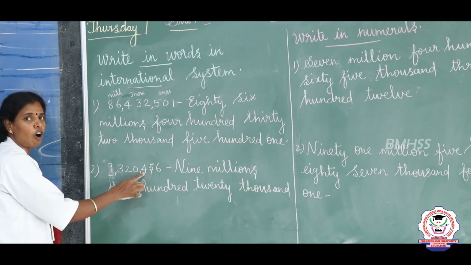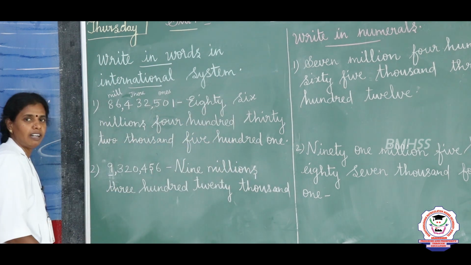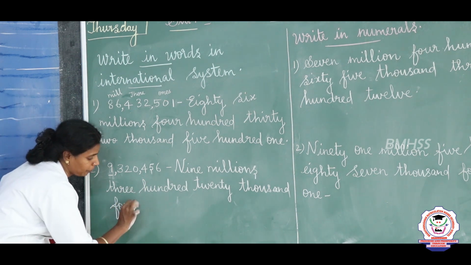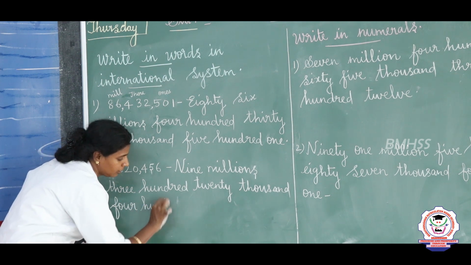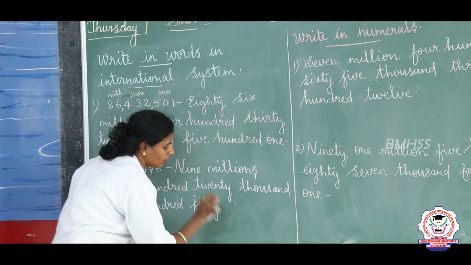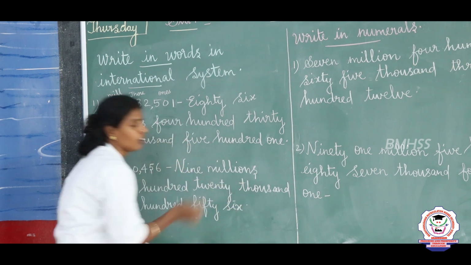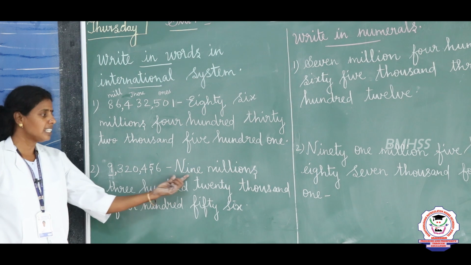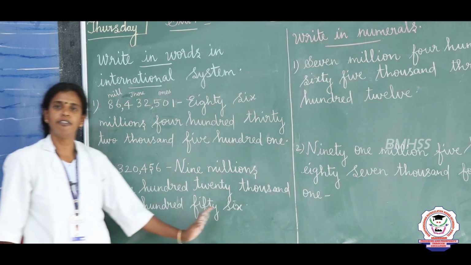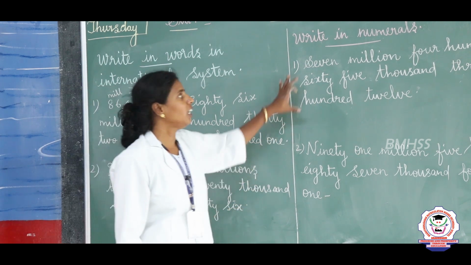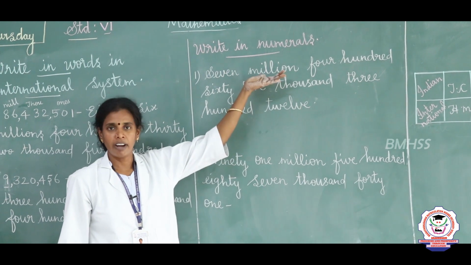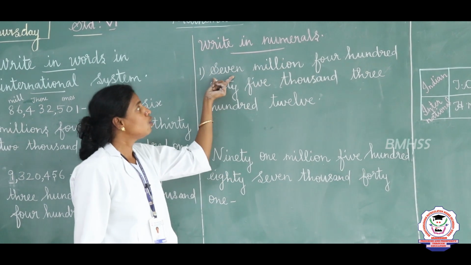And the last is 456. 456 we will read as 456. So we can write in words like this: 9 millions and 320,456. Is it clear? So here they are given in words. How to make these words into write in the numerical values, right?